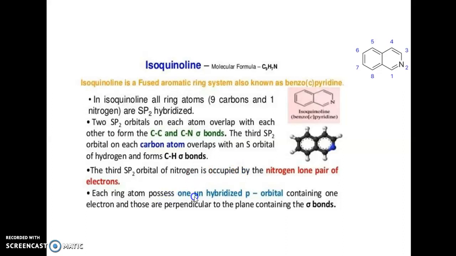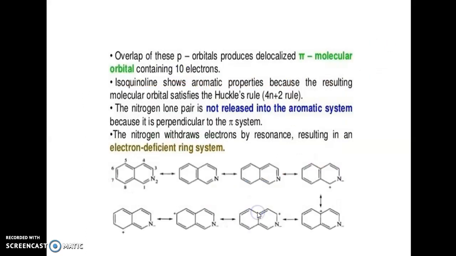So each ring atom possesses one unhybridized p orbital containing one electron, and these are perpendicular to the plane containing the sigma bonds. The overlap of these produces a delocalized pi molecular orbital containing 10 electrons. So accordingly isoquinoline is also aromatic, obeying Hückel's rule. The nitrogen withdraws electrons by the same resonance and forms an electron deficient ring system. So these are the various structures obtained by the withdrawal of electrons by nitrogen.